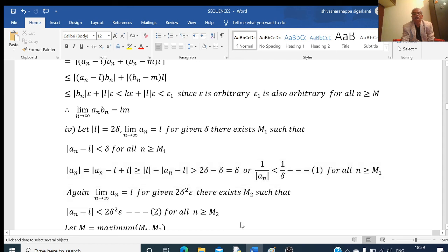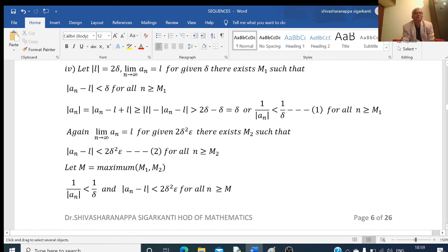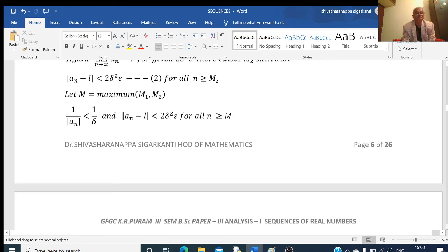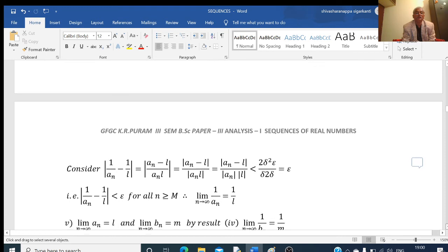Again, I will take m to be the maximum of m1 and m2. So let me take m equal to maximum of m1 and m2. So I can replace m1 and m2 by m here. Then what I am getting here is 1 by mod an less than 1 by delta, and here mod of an minus L is less than 2 delta square epsilon. This is true for all n greater than or equal to m. Now I will consider this. This is what we have to prove.